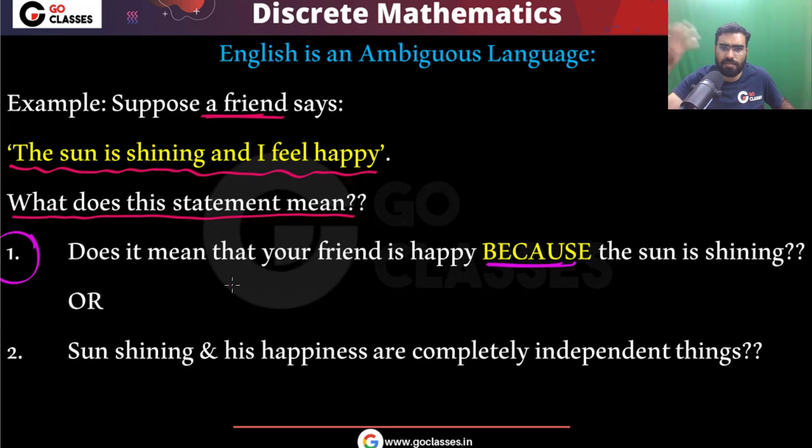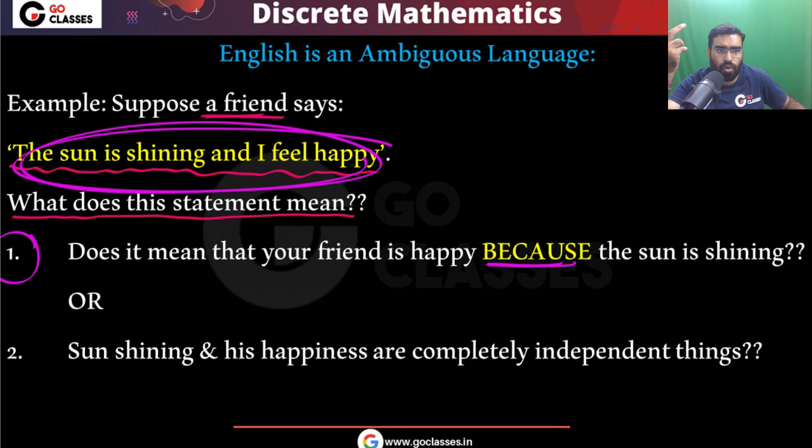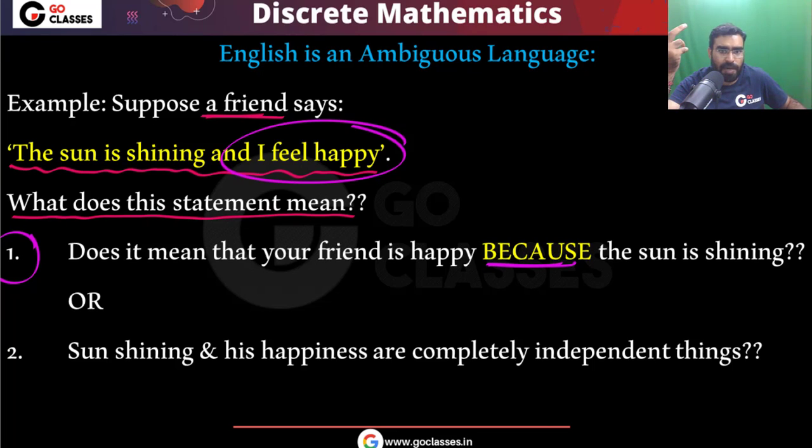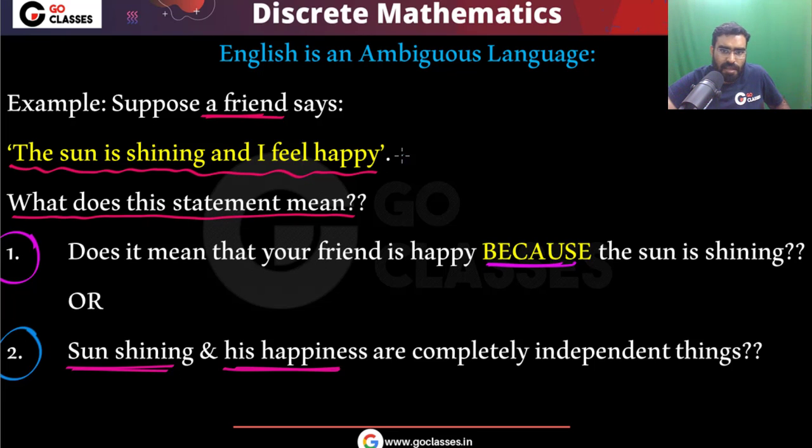Maybe it is winter. In the time of winter, maybe because the sun is shining, your friend is happy. So you can notice that from this statement, we don't know whether your friend's happiness depends on the sun shining or not. Or maybe your friend is always happy. Basically, his happiness has nothing to do with the sun shining. These are two independent statements, right? This is an English statement, and if you read it, two different interpretations are possible.